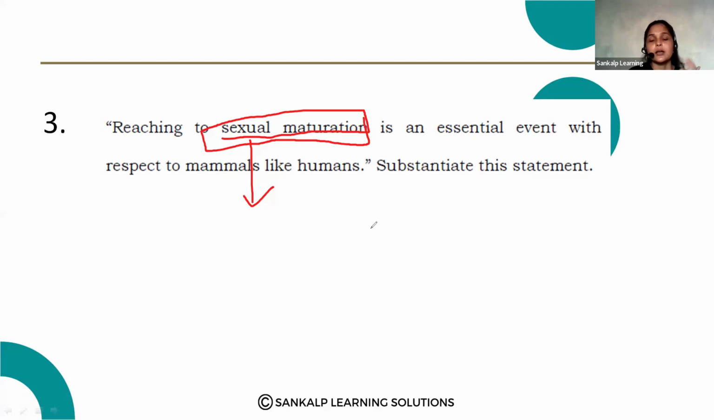In humans, after reaching sexual maturation, females also, and males also, will reach sexual maturity. After that, they are able to reproduce. They produce the male gamete and the female gamete. So it is a very important event in reproduction.